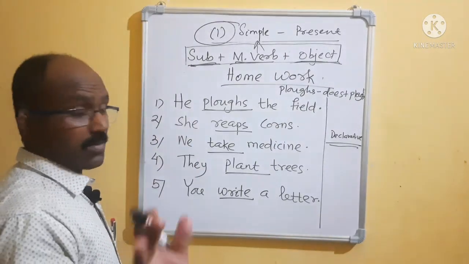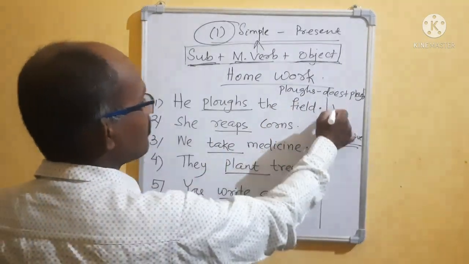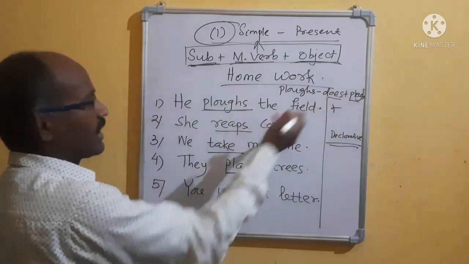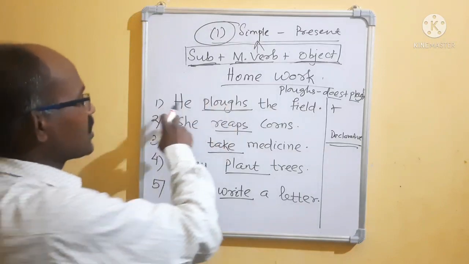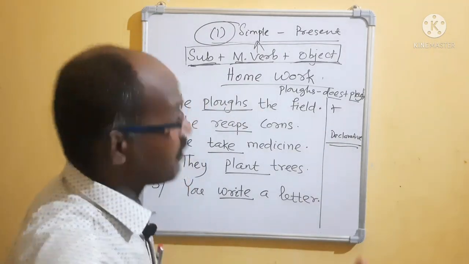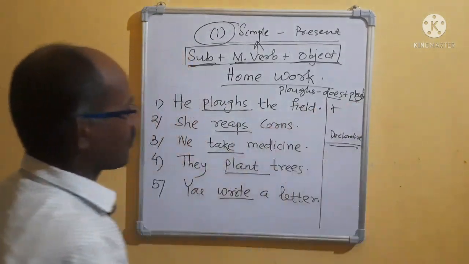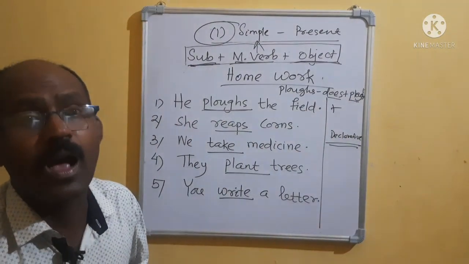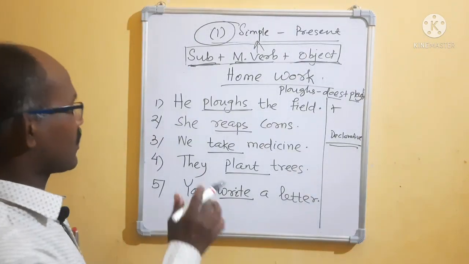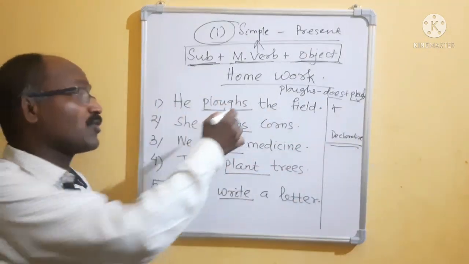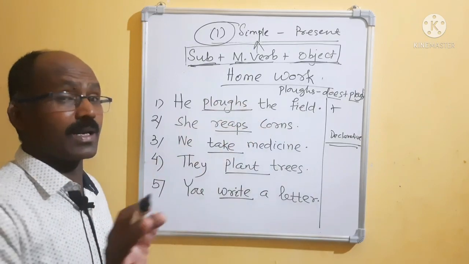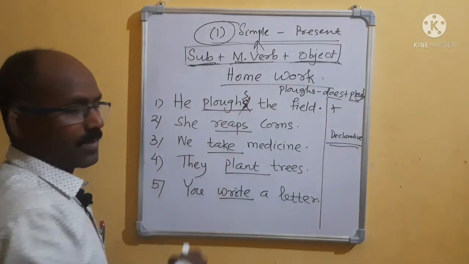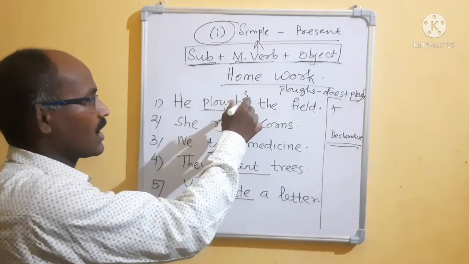Look, I am giving the example again. He plows the field, positive. Negative, he does not, does plus not. Then third one, bring does first. Does he plow the field? Does he plows? No. Does he plow? Because does plus plow. Does he plow the field? Where does he plow? What does he plow? How does he plow? Like that you will make questions. Okay. Then plow the field. While you are making imperative, omit this one. Okay.